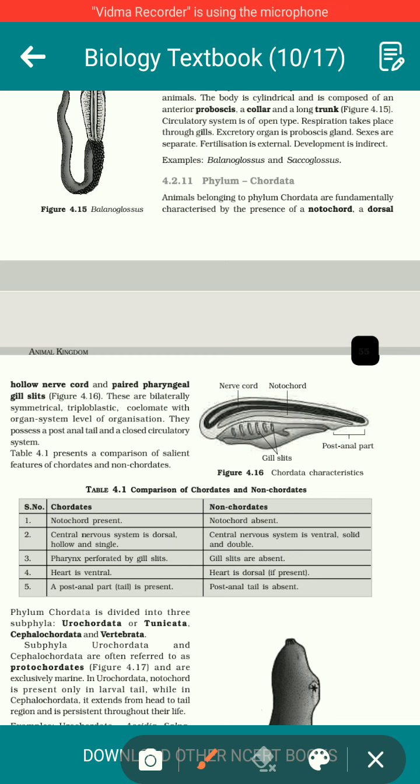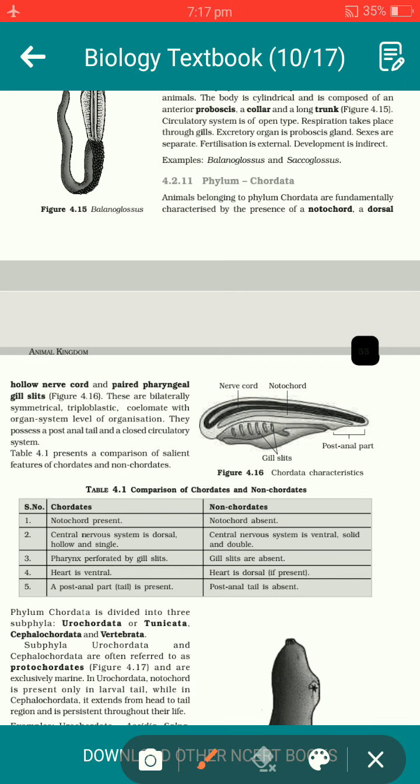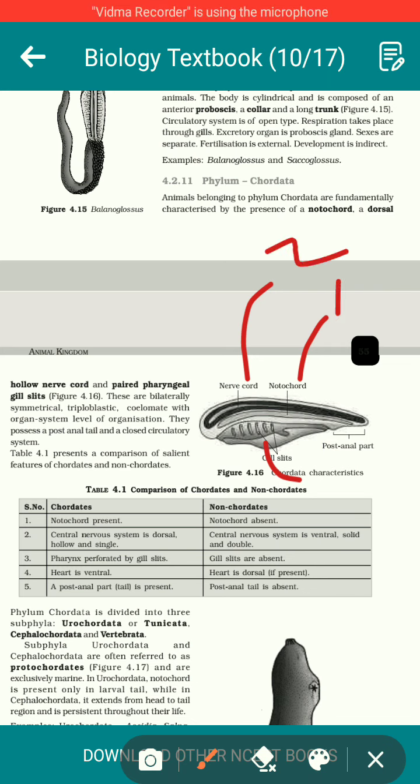If you try to understand how the diagram has been drawn and how the different components of a chordate body have been discussed: this is the notochord, this is the neurochord, and these are the pharyngeal gill slits. So we have discussed these three important chordate characters. Again, I will repeat that there are not only three chordate characters, there are a large number, but what we are discussing over here are the fundamental chordate characters.